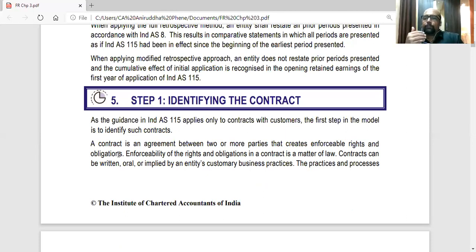Same way, it is implied that if you get into a bus, a BEST bus, if you have entered into the bus, you will have to buy a ticket, and the bus will take you to the respective place.